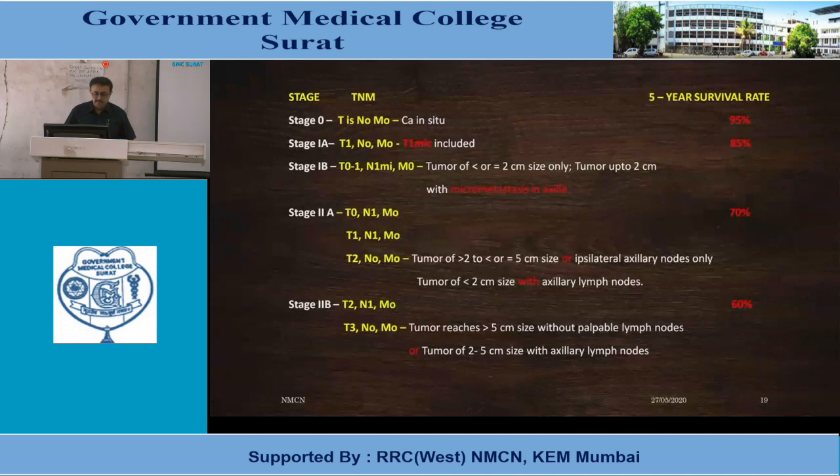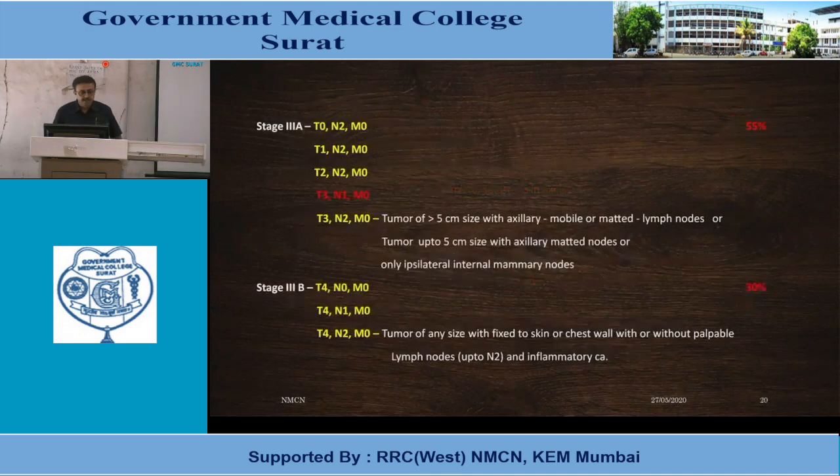Stage 2B becomes T2 with N1, or T3 with size more than 5 centimeters. 3A is more than 5 centimeters with N1, or T1 to 3 with N2. Once it is N2, with fixed or matted nodes, or both axillary and internal mammary nodes, it becomes stage 3A.